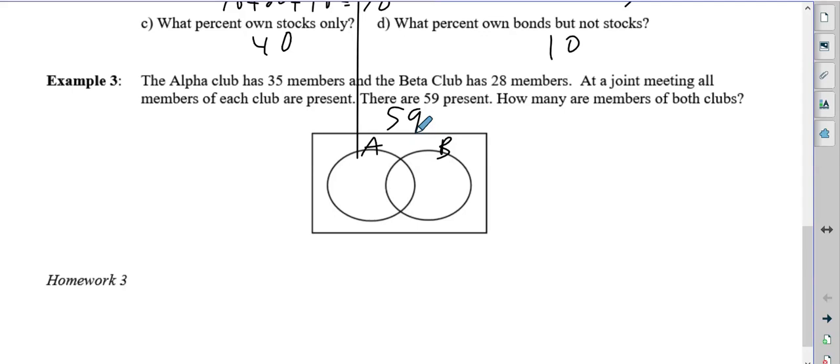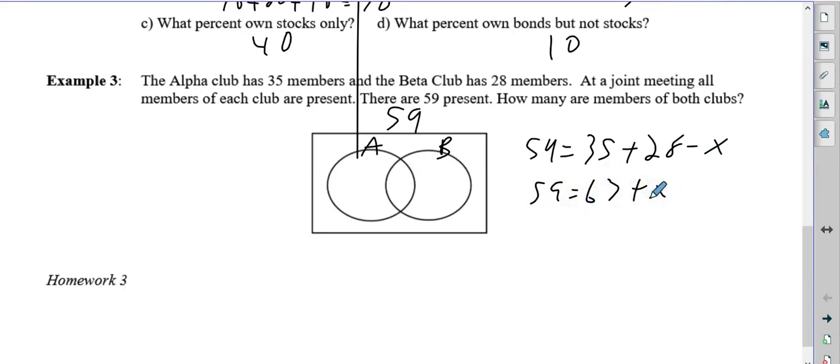So we go back to our problem of the total is equal to the members in this group plus the members in this group minus the overlap, the ones that are in both. All right. So 35 plus 28 is 63. So 59 equals 63 minus x, my bad. If we minus 63, we get negative 4 equals negative x. So x is 4. So we know 4 goes in the middle.